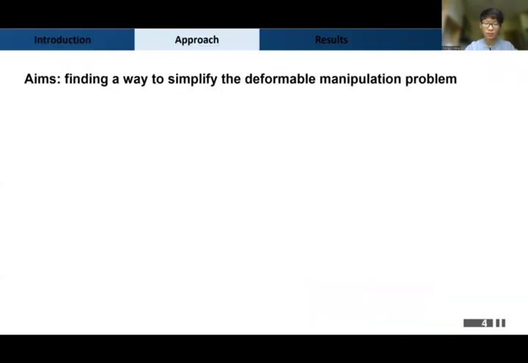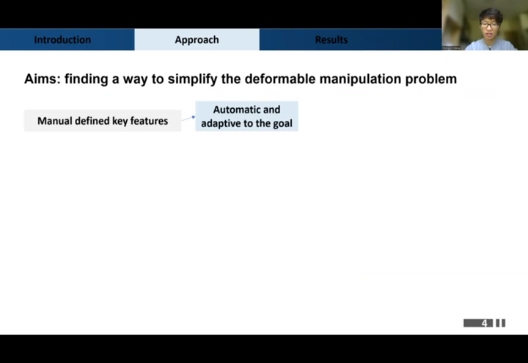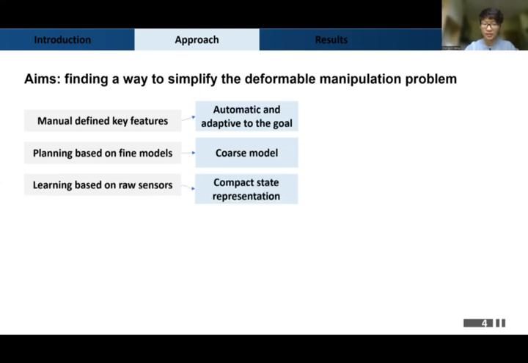To simplify the deformable manipulation problem, we have conducted some research trying to fill several existing gaps. Instead of defining key features manually, such as corners and contours, we want to establish an automatic feature extraction method that is adaptive to different goals. Instead of using the expensive fine models, we want to find a simpler model with acceptable accuracy. Instead of learning high-dimensional space, we want to find a compact state representation that captures the most important and relevant information to achieve the task.